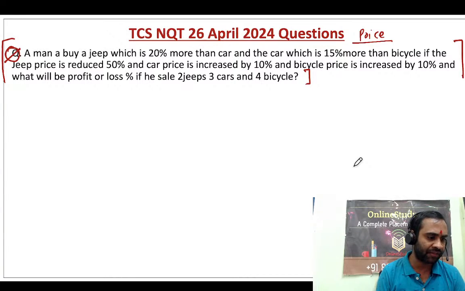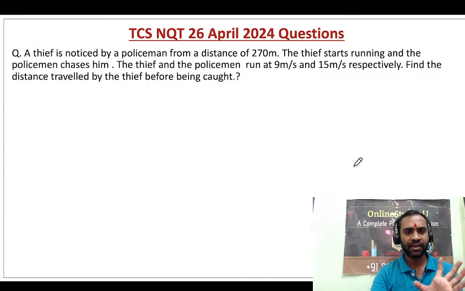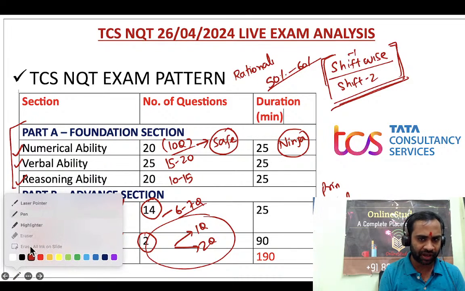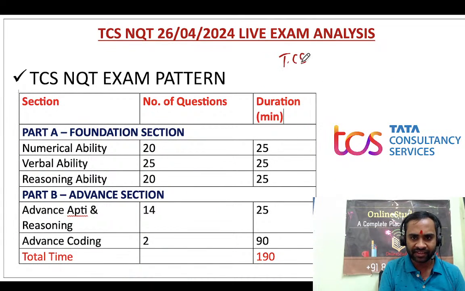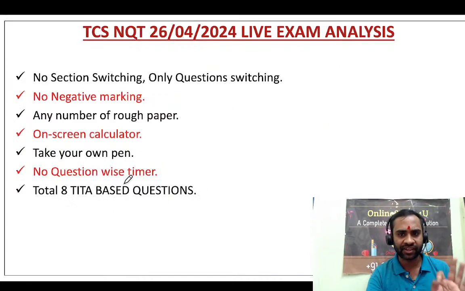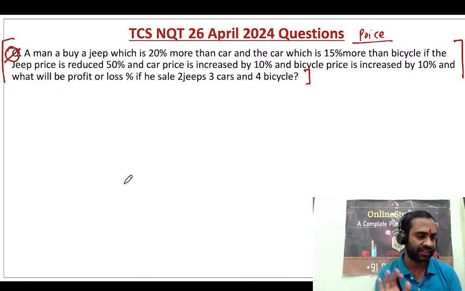Sir, is aptitude, reasoning, verbal enough for TCS Ninja? Yes. See, I told you multiple times, for TCS Ninja, coding is not required. They have clearly mentioned that coding is not required. Only numerical ability, verbal ability, reasoning ability. That is part A, the foundation section, which is required for your TCS Ninja, right?